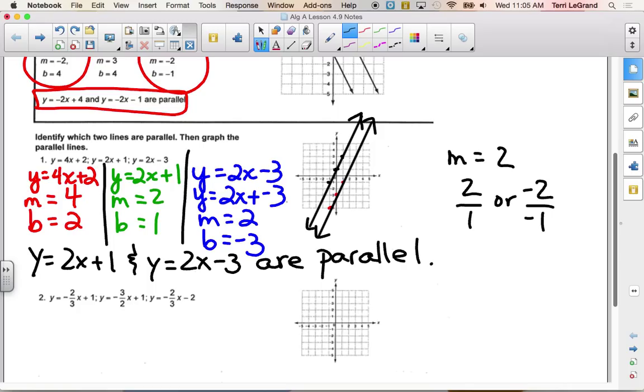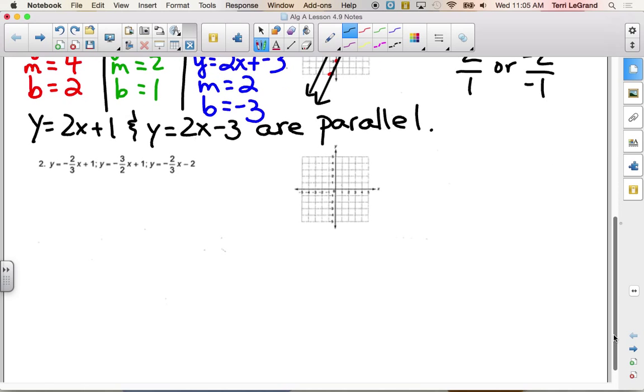Okay, so anybody have questions about number 1 at all? So this is what we need to show. So any questions about that? Okay, let's do one more and then I can get that worksheet up to you. Okay, so let's start with writing down our first equation. And it's already addition, so we can go right to identifying its m and its b.